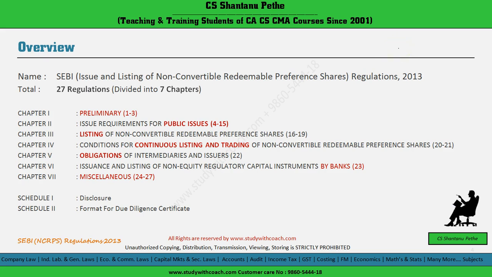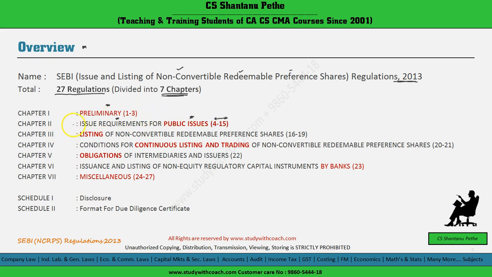Now for better understanding of these regulations, let's go to the overview section. The name, as we have already seen, is the SEBI Issue and Listing of Non-Convertible Redeemable Preference Shares Regulations 2013. There are a total of 27 regulations which are divided into 7 chapters. Chapter 1 covers the preliminary matters, from Regulation 1 to Regulation 3. Then Chapter 2 covers the issue requirements for public issue, Regulations 4 to 15.